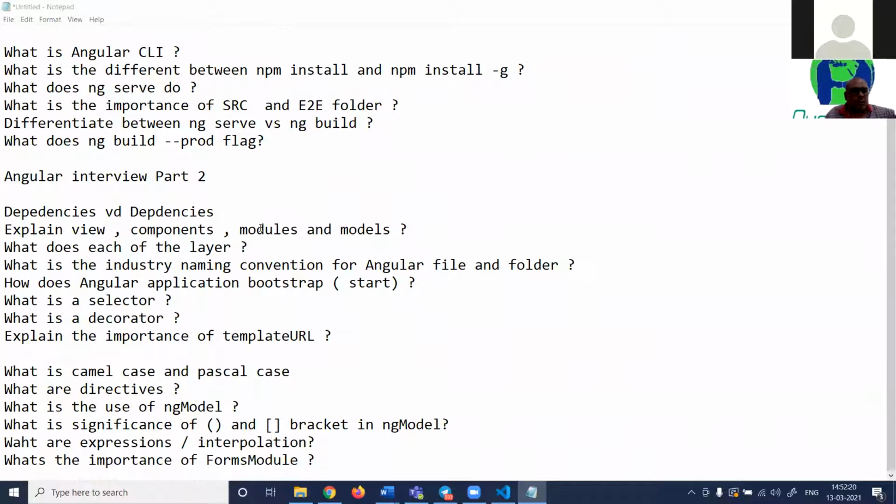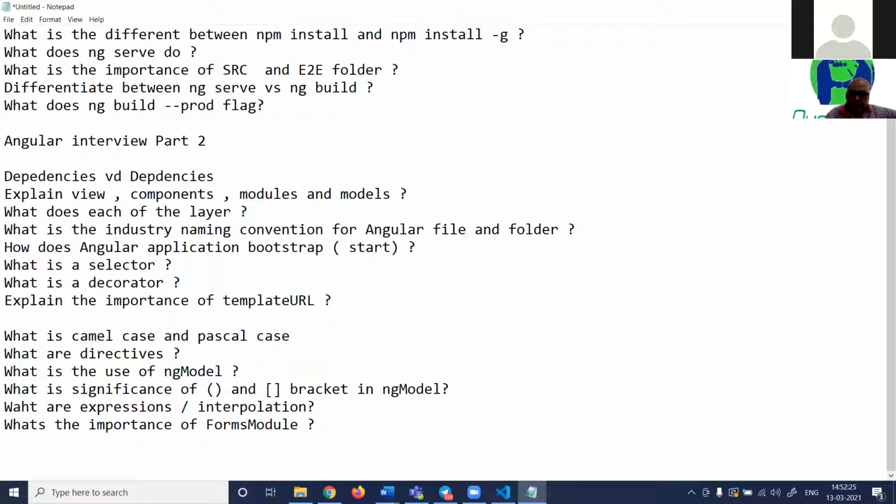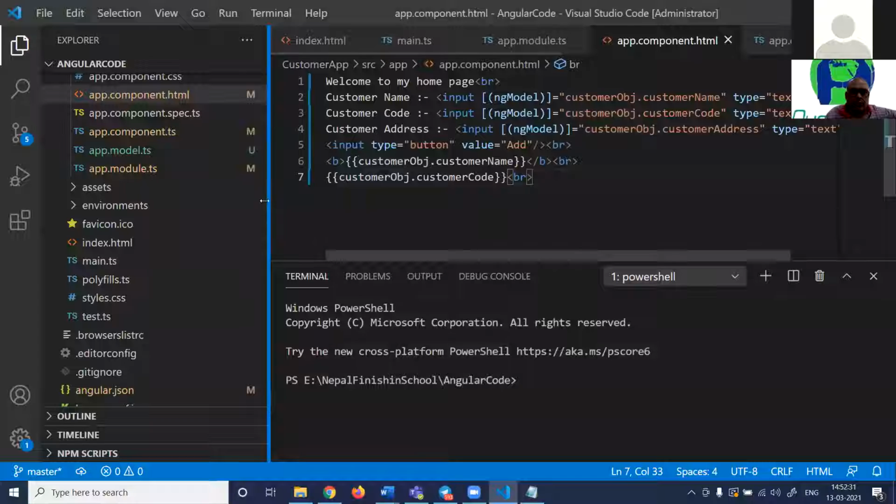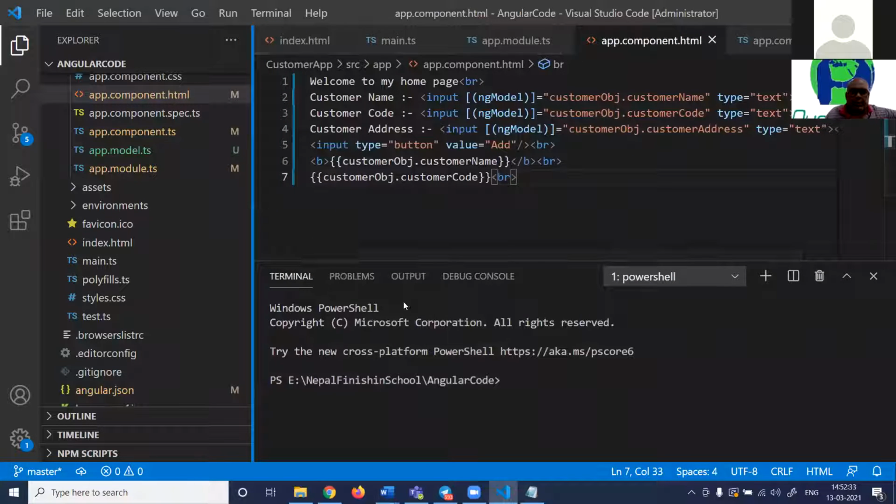Okay, so this was part two. We did the NG model. I'll go through the articles later on. So here we were. Now let us move ahead. Let's see if we can do something better.